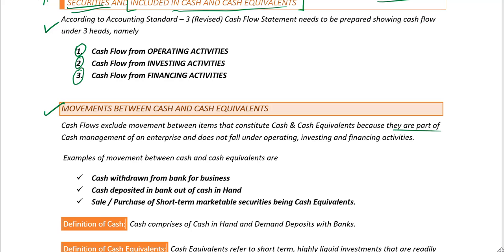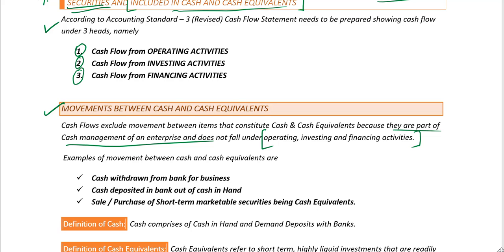Because they are part of cash management of an enterprise and they do not fall under either operating activity or investing activity or financing activity. So cash flows between cash and cash equivalents do not constitute operating, investing or financing activities.